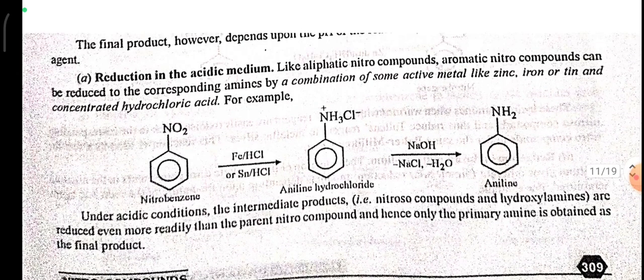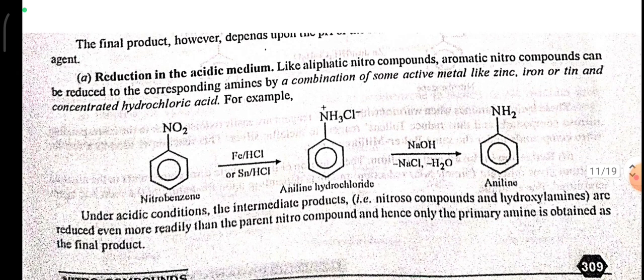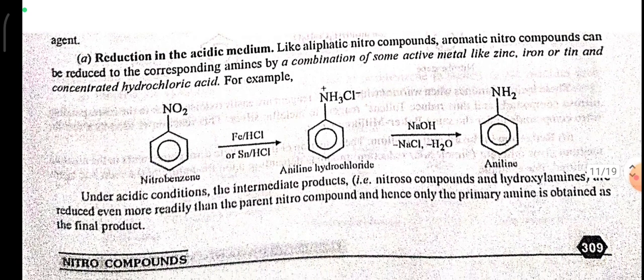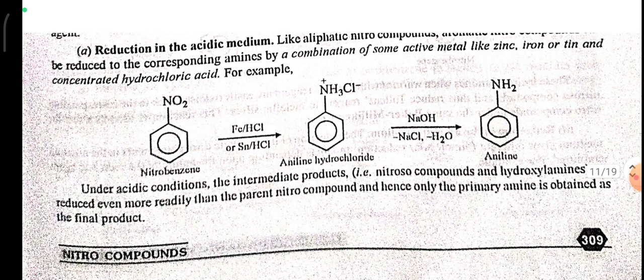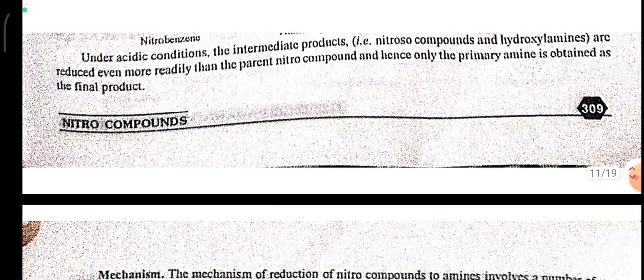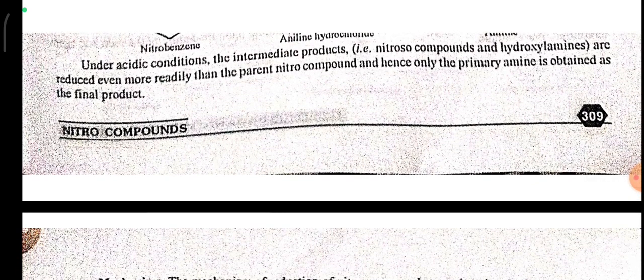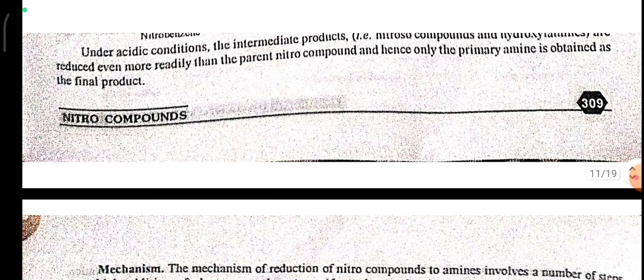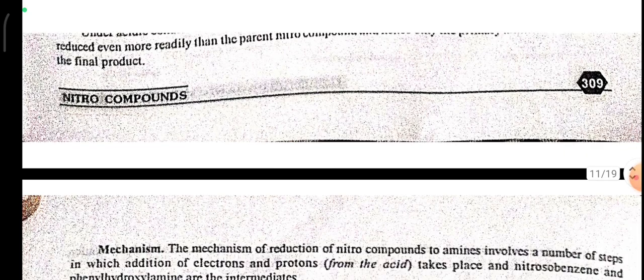Reduction in the acidic medium. Like aliphatic nitro compounds, aromatic nitro compounds can be reduced to the corresponding amines by a combination of some active metals like zinc, iron, and tin with concentrated hydrochloric acid. For example, nitrobenzene reacts with Fe/HCl, gives aniline hydrochloride, then it reacts with NaOH and gives aniline. Under acidic condition, the intermediate products are reduced even more readily than the parent nitro compound, and hence only the primary amine is obtained as the final product.